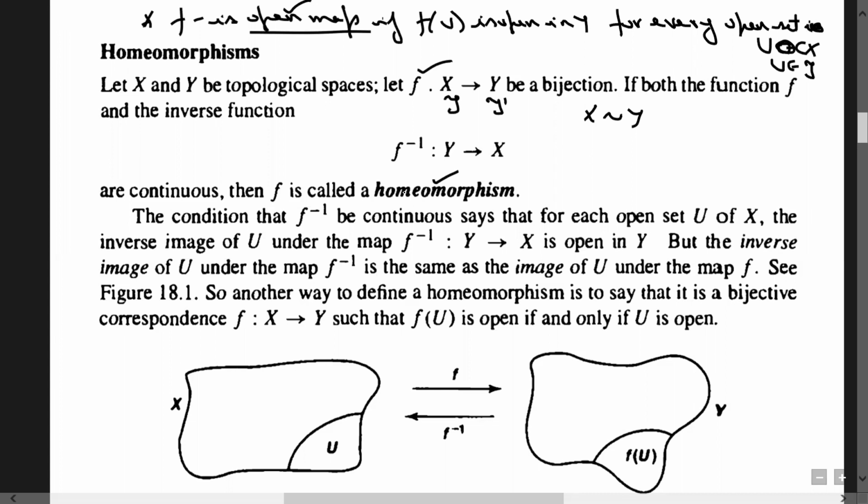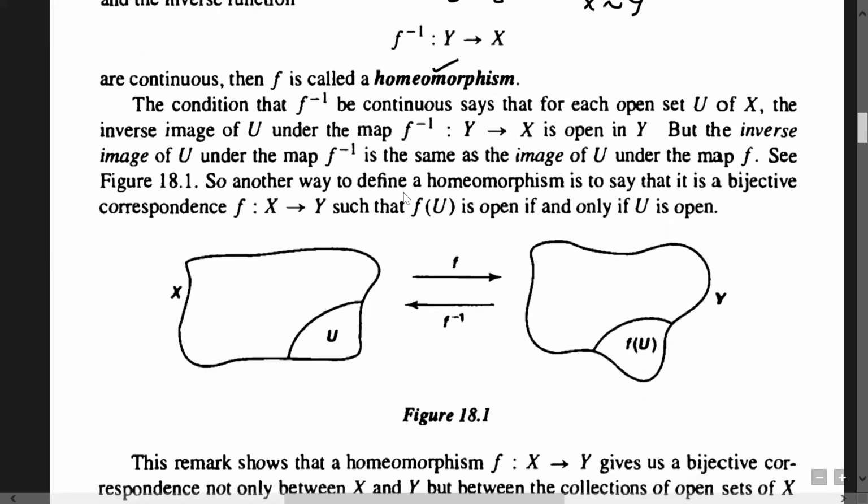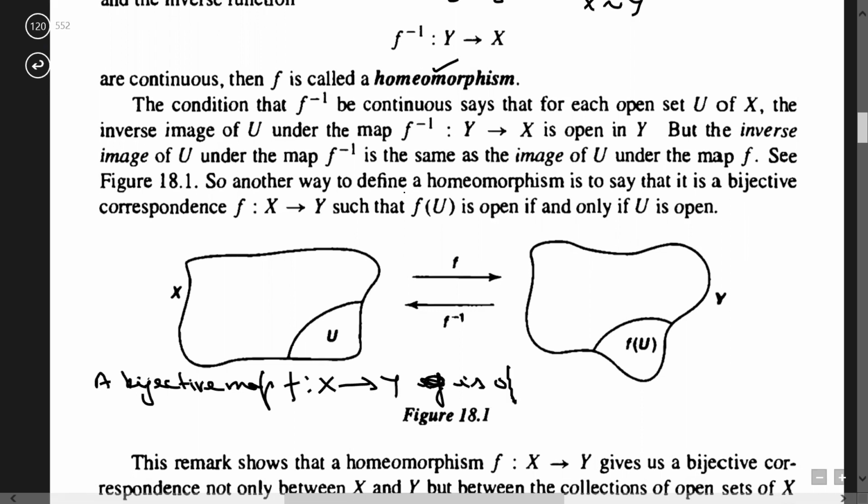Remember that bijective plus open is equivalent to f inverse being continuous. I'm saying that a bijective map f from X to Y is open if and only if its inverse, f inverse, is continuous.